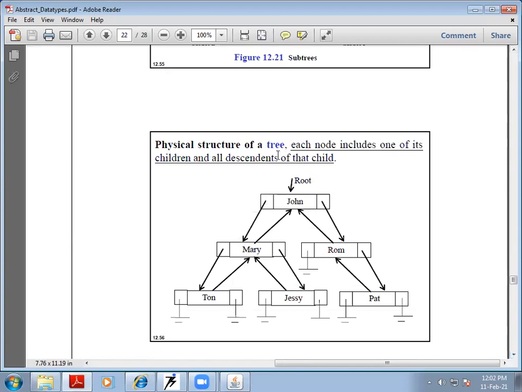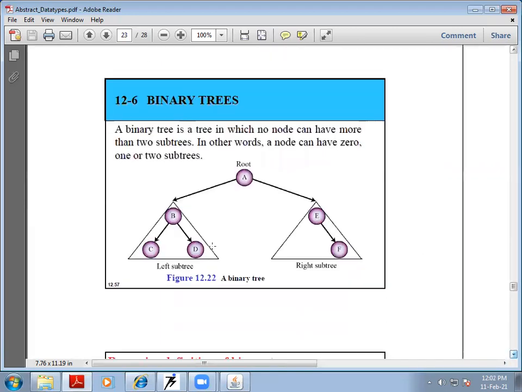And this is the physical structure of the tree, like the hierarchical studies which we have done in genetics: the parent, there are children, there are further children, the grandchildren and grandparents. So that type of hierarchy is always followed in the tree.